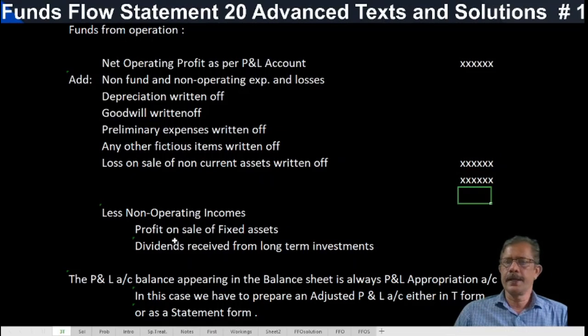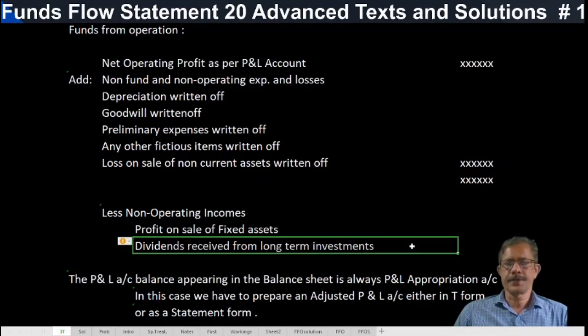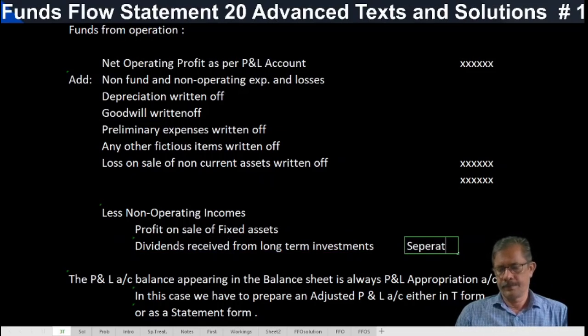Less non-operating incomes, profit on sale of fixed assets, dividends received from long-term investments, because long-term investments are non-current items. So if any dividend is received it should be shown as a separate source. Got it? We will get the funds from operation.